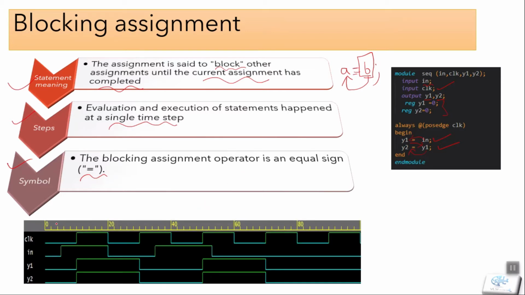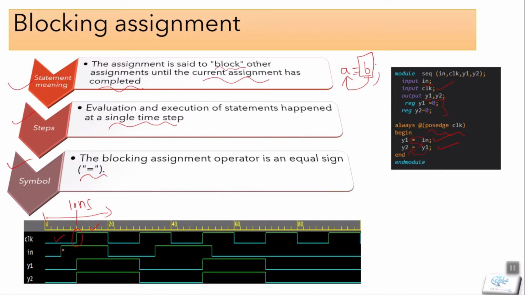First, about the timing. Here we are defining our clock with a period of 20 nanoseconds. So it is defined with 10 nanoseconds low and 10 nanoseconds high. And we are changing our input with some values that we provided with the help of the test bench. So now let's talk about the output y1. According to our question, it is dependent on the clock, so our sensitivity list is on the positive edge of the clock. Let's talk about the clock first, the positive edge.